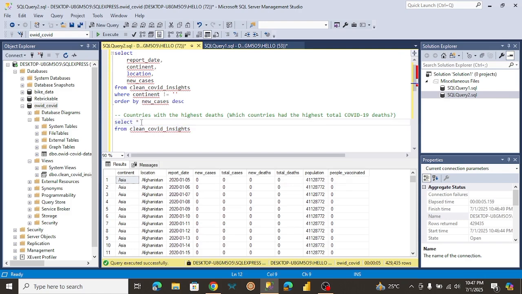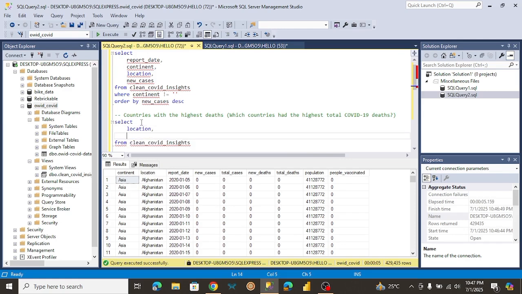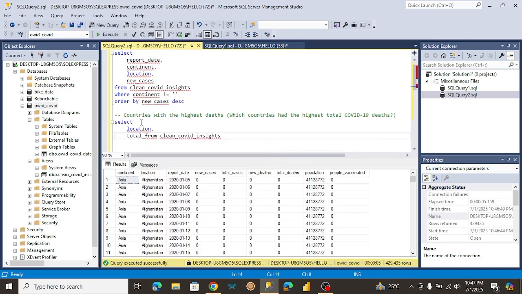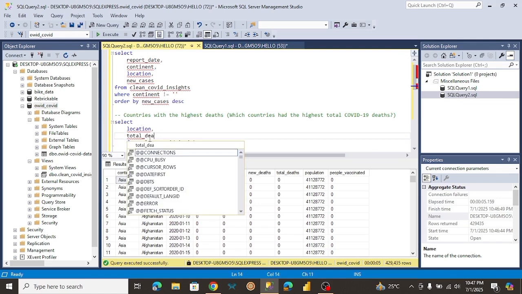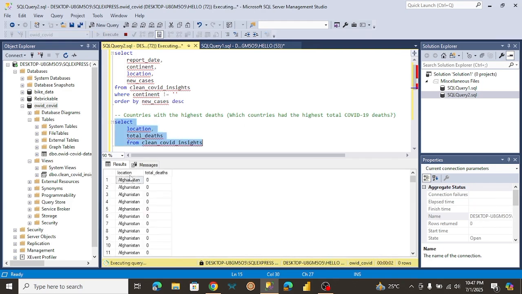Let me just select the location here, and we're also going to need our total deaths. So let me just select total deaths. Okay, let me run this first to see what it's going to bring. Okay, so we have our location and total deaths.